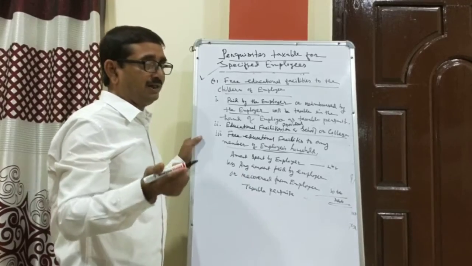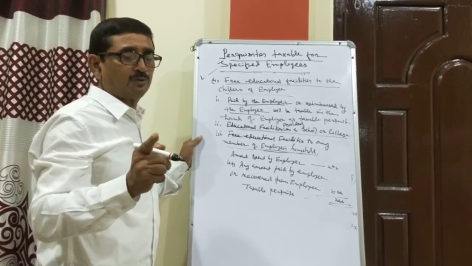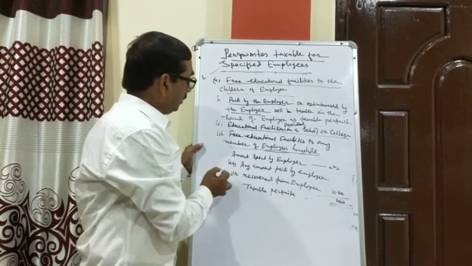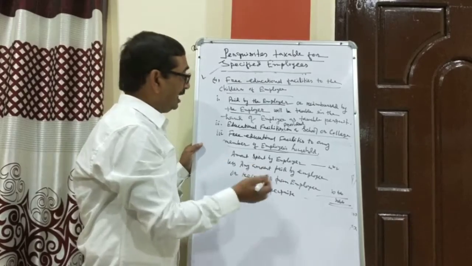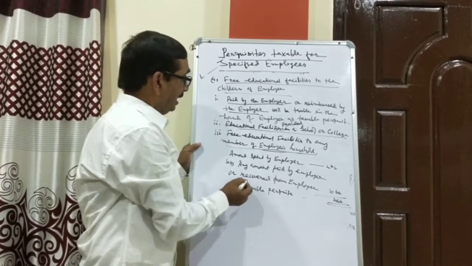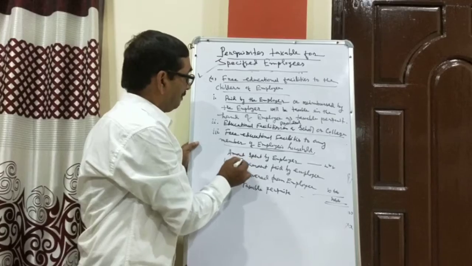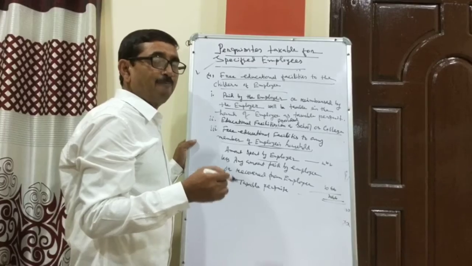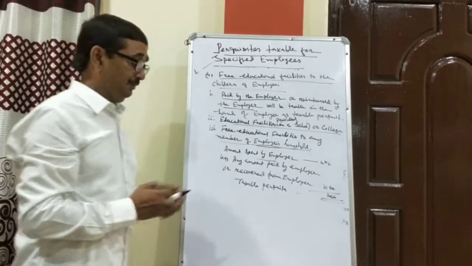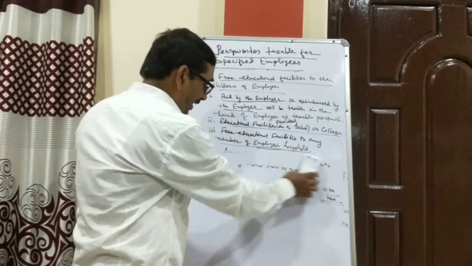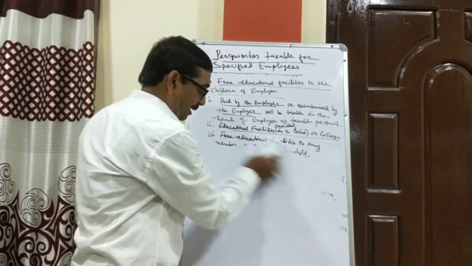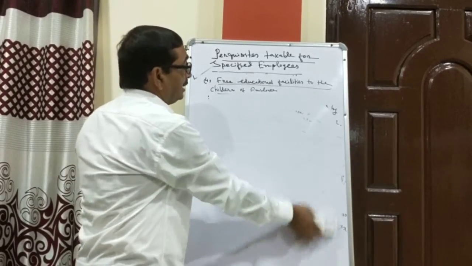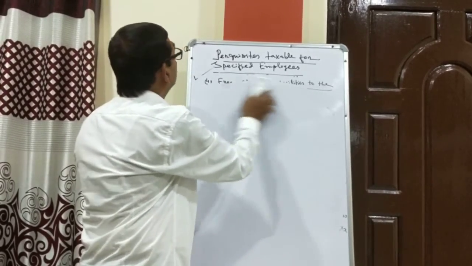In case of the employee's own children, rupees 1000 per month should be allowed, exempted, so it should be deducted. Here, no need to deduct for other children of the employee's household. Any amount spent by the employer, less expenses incurred, if any, by the employee himself, and the balance will be taxable. This is the free educational facility provided to the children of the employee's household.